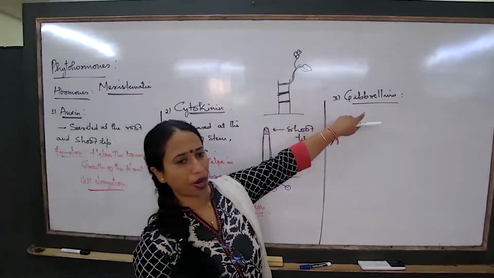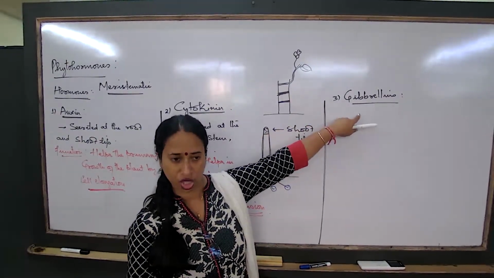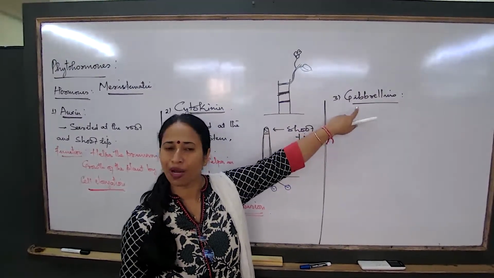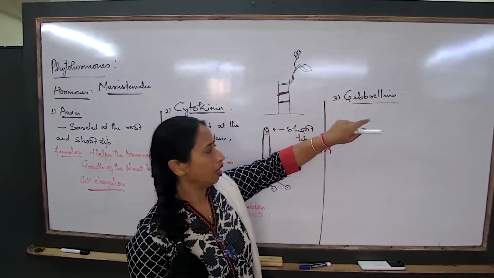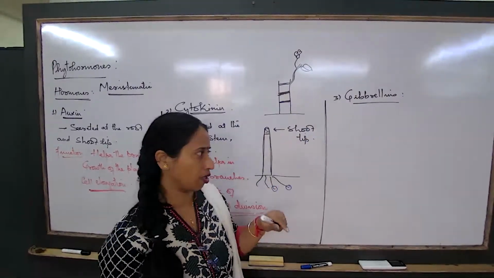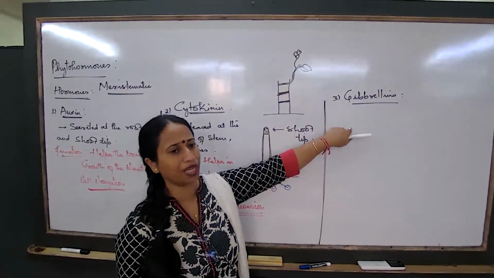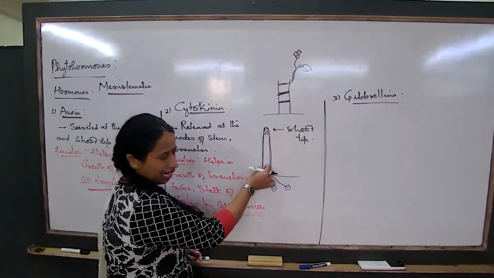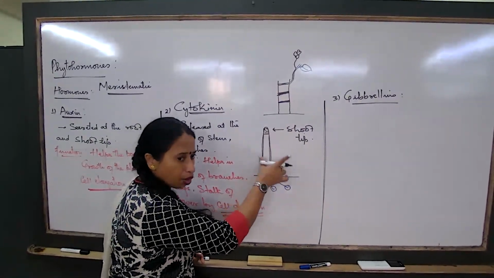The pronunciation is gibberellins. So when we are talking about gibberellins, the pronunciation is gibberellins, you can check later. When we are talking about this particular hormone, what does it do? Where does it act? Now, this particular hormone is majorly responsible for making the stem wider and broader.